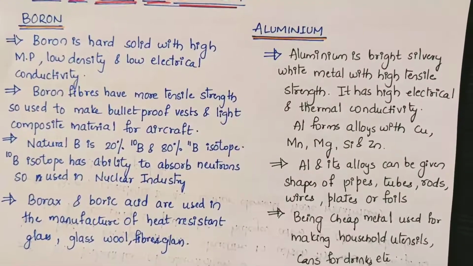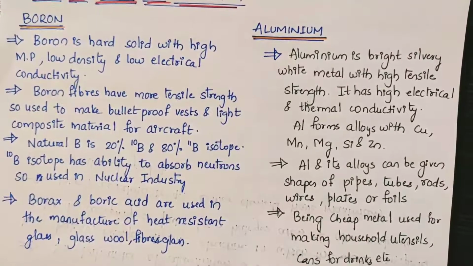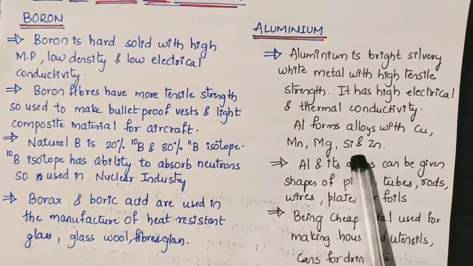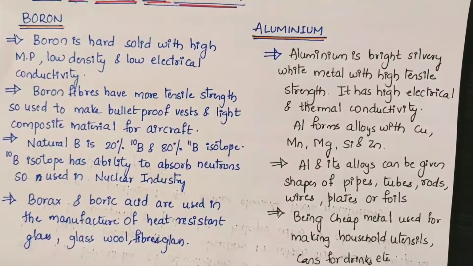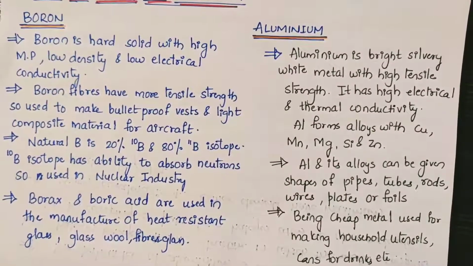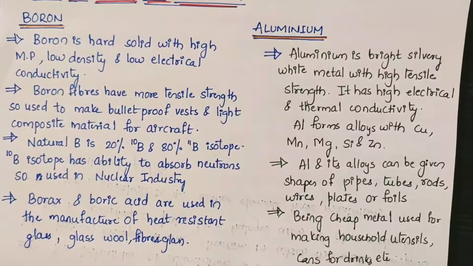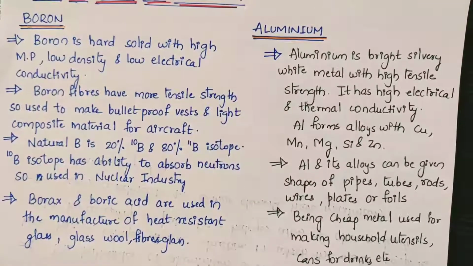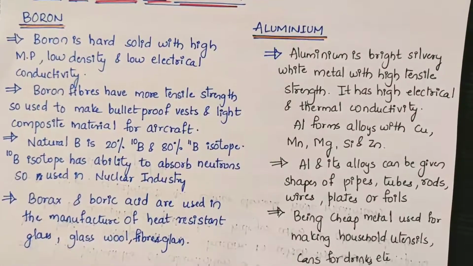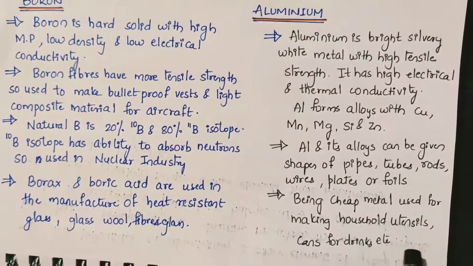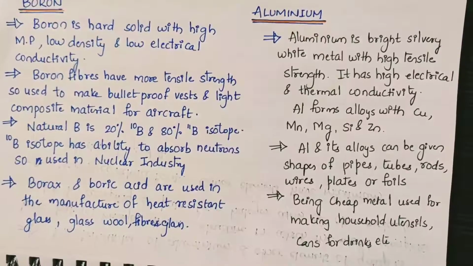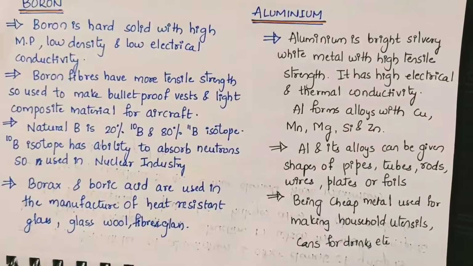Aluminium can form alloys with copper, manganese, magnesium, silicon and zinc. Aluminium and its alloys can be given the shapes of pipes, tubes, rods, plates, wires and foils. As aluminium is cheap, it is used for making household utensils like cans, and drink cans are also made of aluminium.